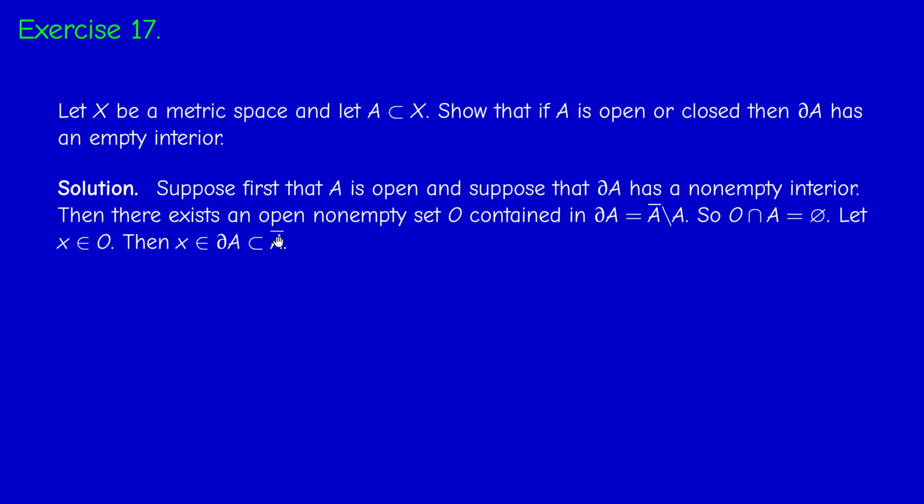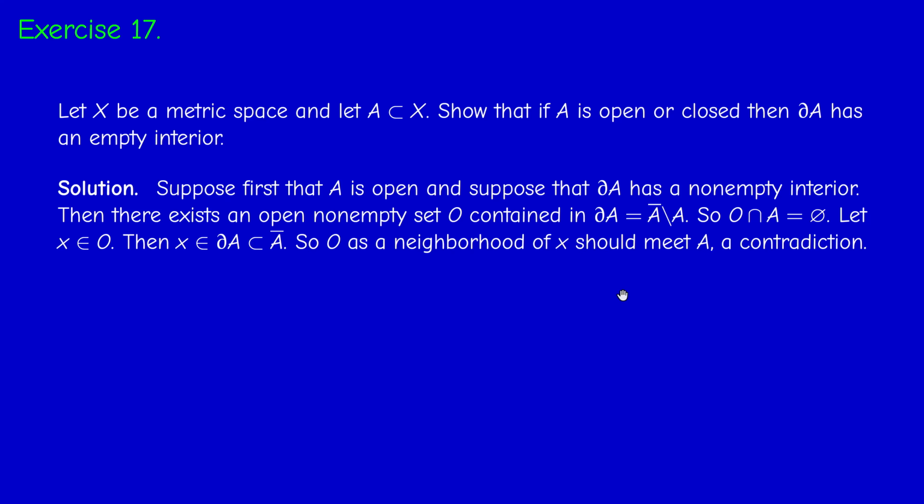And the boundary, as we know, is contained in A bar. And now we have a contradiction. Because X is in A bar, so according to proposition 1.8, every neighborhood of X should meet A. But here we have an open set, a neighborhood O of X, that does not meet A, so we get a contradiction. So this contradicts proposition 1.8. Okay, this rules out the case where A is open.